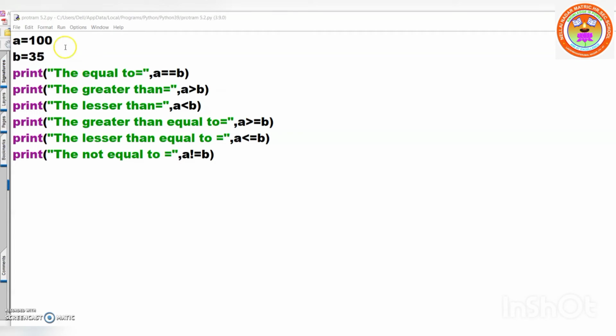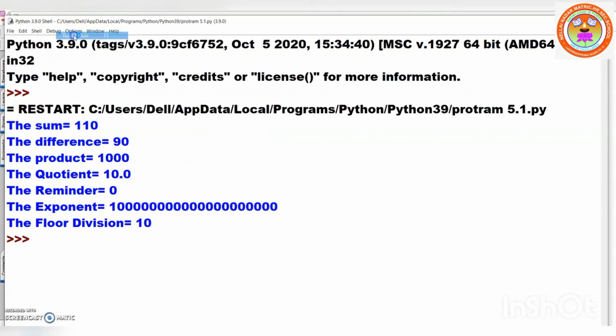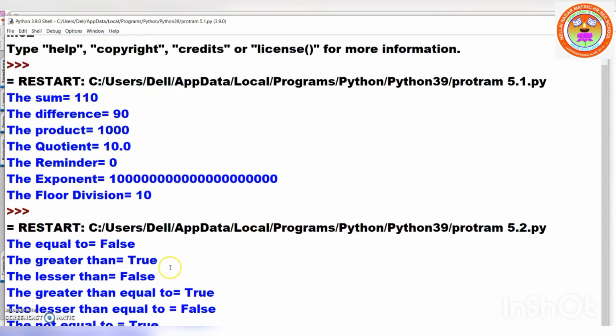Now you see this program, the same program. What is there in your textbook? A is equal to 100, B is equal to 35. Then here you see A is equal to B, A is greater than B, A is lesser than B, A is greater than or equal to B, A is lesser than or equal to B, A is not equal to B. Okay, so I already saved the program. Fine, I'm going to run it. Understood? Right? Okay. False, true, false, already I explained.